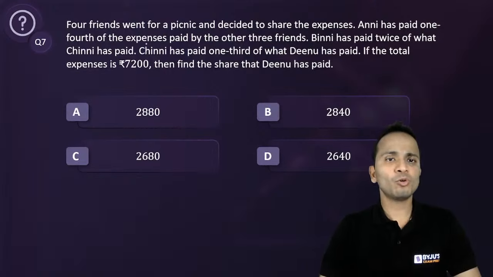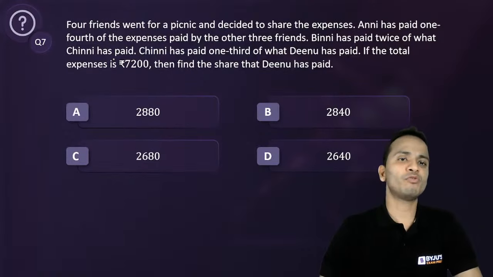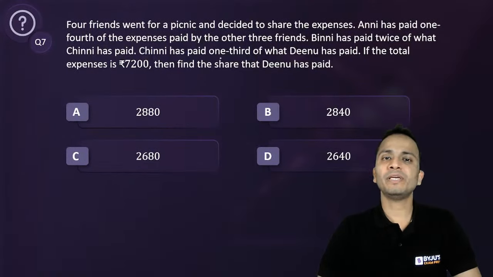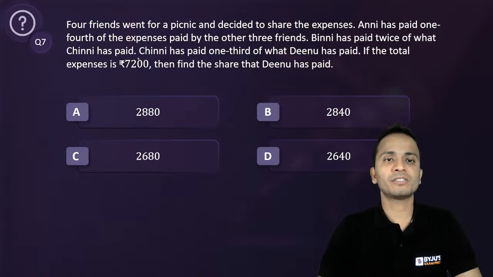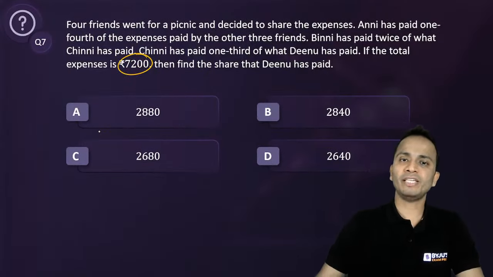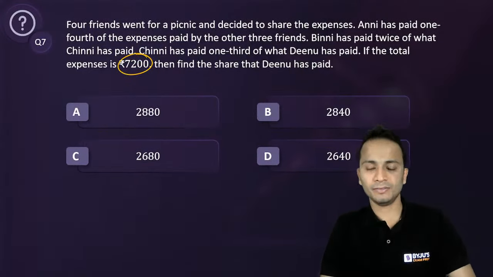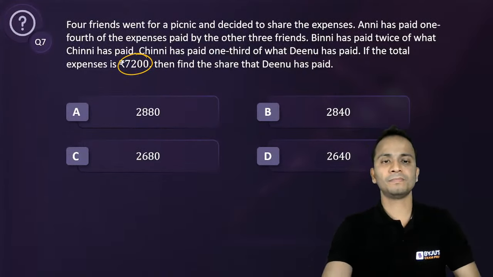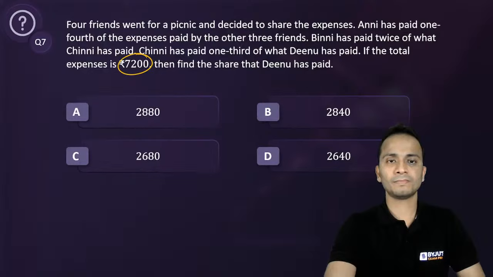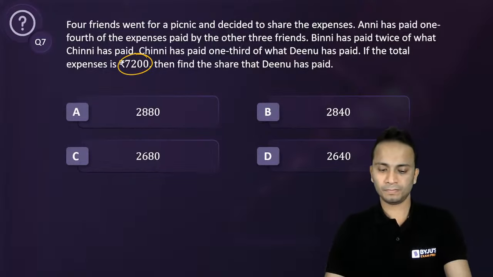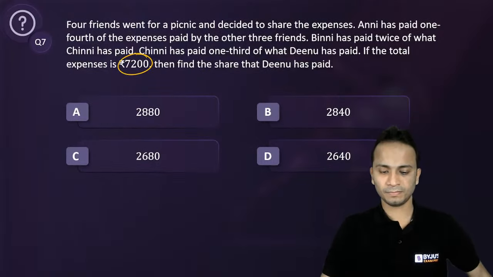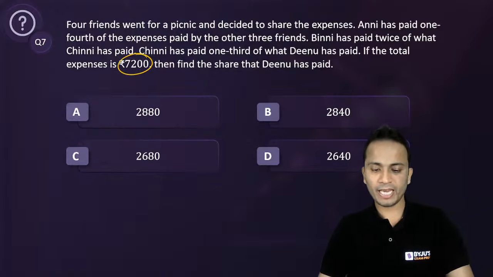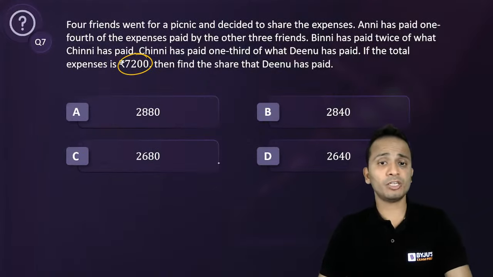A has paid 1/4 of the expenses paid by the other three friends. B has paid twice of what C has paid. C has paid 1/3 of what D has paid. If the total expenses is 7200, then find the share that is paid by D. All right, A, B, and D, three options that I've got.